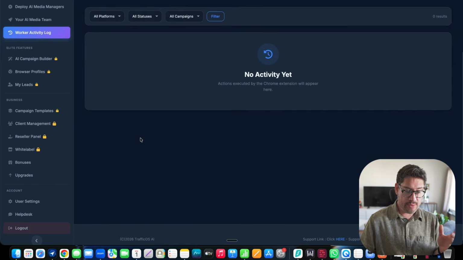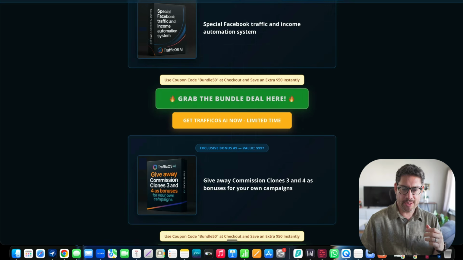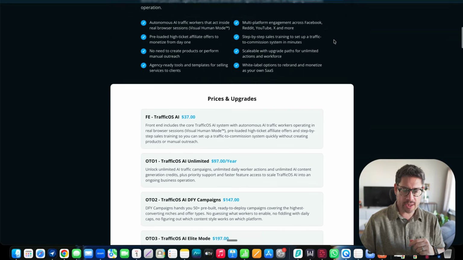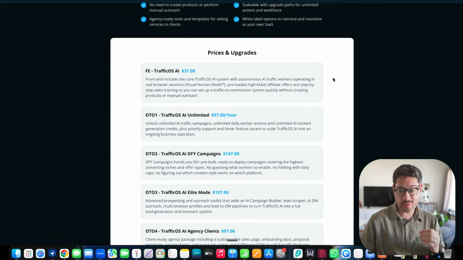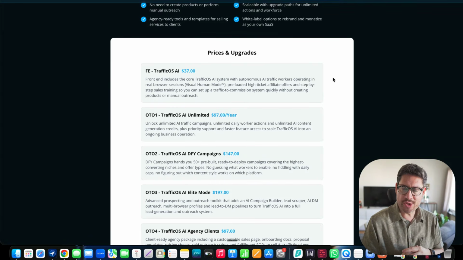So that being said, if we talk about the prices, I'm going to be explaining what you get a little bit more, and there are some elite features and so on and so forth, but let's talk about that. So the front-end offer is going to cost $37, and it's well worth it for the price. What you're getting inside this front-end offer, $37 is a steal. And if you stick with me just a little bit more, I'm going to be telling you my opinion of what I think you should grab in terms of the upgrades or the OTOs, which ones I personally believe are going to be the most beneficial for you.